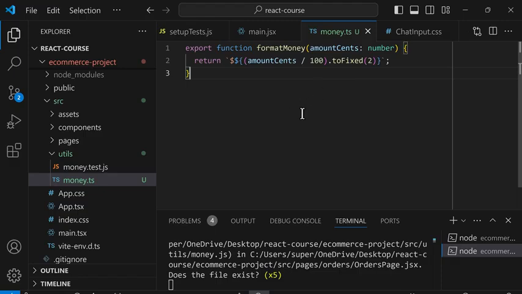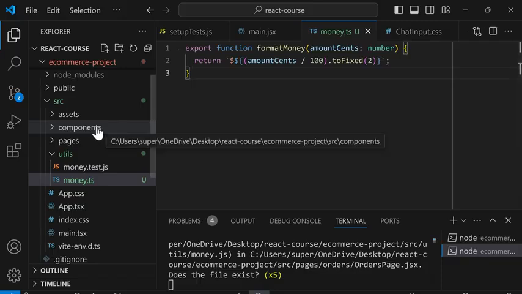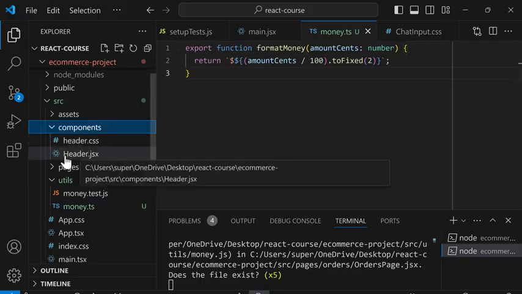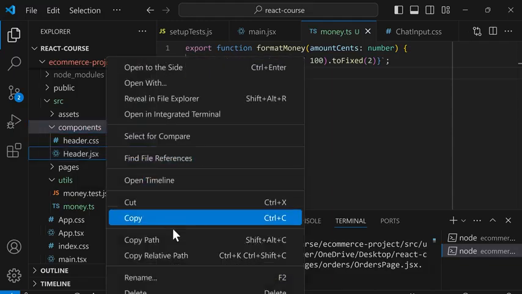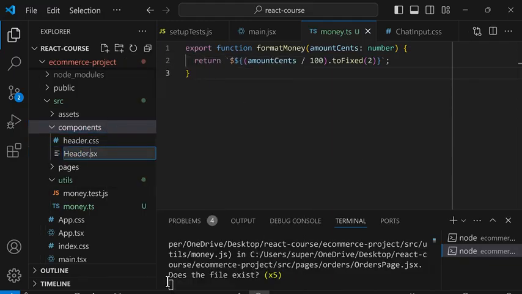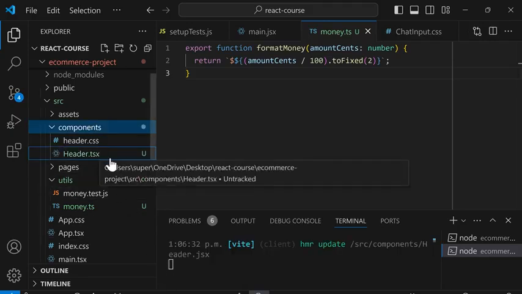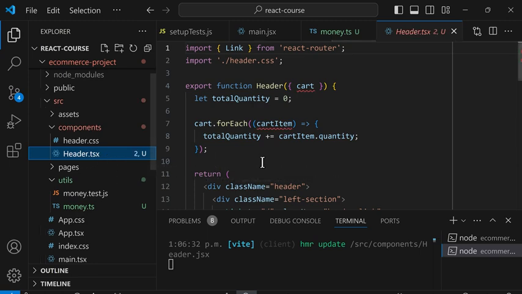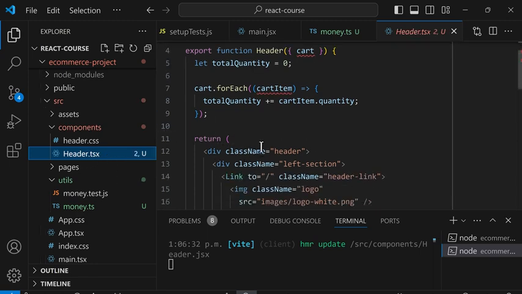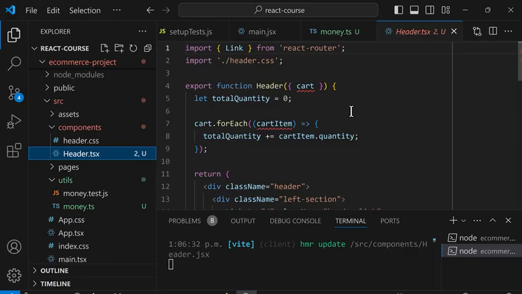Let's do another example. We're going to go to the components folder, and we're going to convert header.jsx into TypeScript. So we're going to rename this file to header.tsx. So tsx is just a TypeScript file, but the x means we can write HTML inside this file. So it's just like JSX, except it uses TypeScript. So now this converts the file to TypeScript, and it enables type checking, and we get some errors here.